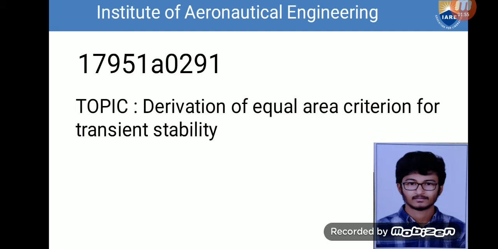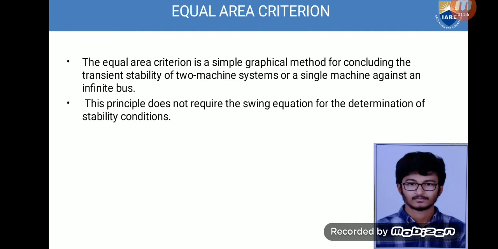Coming to the equal area criteria, it is a simple graphical method for concluding the transient stability of two machine systems or a single machine against an infinite bus. This equal area criteria helps us in calculating the critical angle and critical clearance angle, and this principle does not require the swing equation for determination of the stability condition, but here we will be going